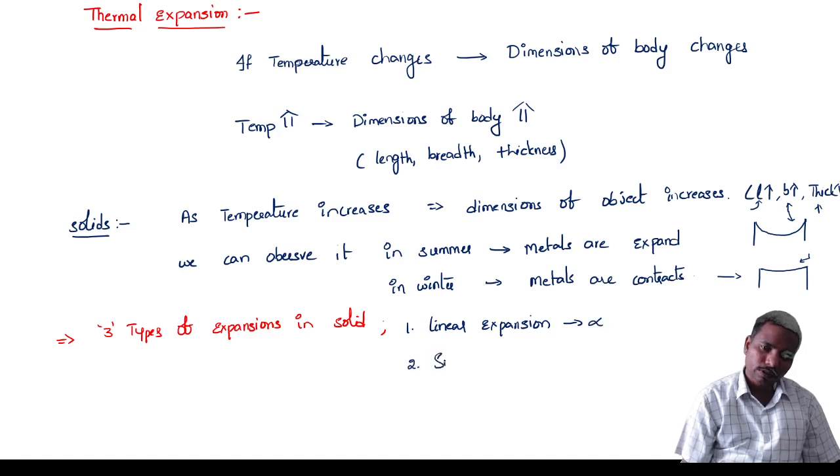Second one, superficial expansion, that is beta. Third one, volumetric or volume expansion, that is gamma. Let us take each and every one.